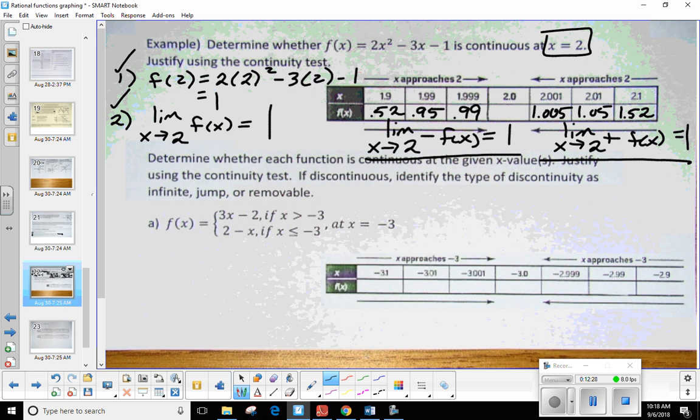Okay. Now in step number 3, we want to compare what we got. So in step number 3, I'm going to ask myself this question. Does what I got in step 1, does f of 2, that value, equal the limit as x approaches 2 of f of x?